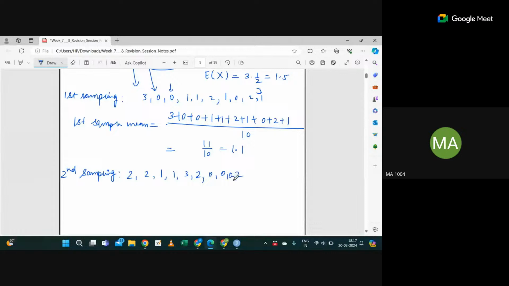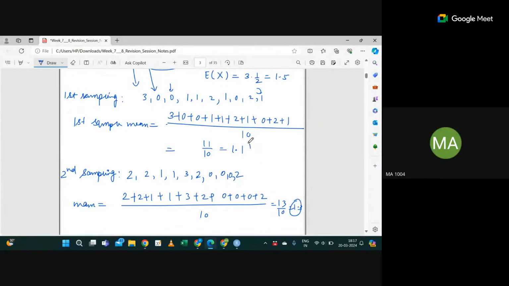Okay, let's make it one another 0. So what will be the sample mean here? It will be 2 plus 2 plus 1 plus 1 plus 3 plus, it's 13, right? So 13 by 10 is nothing but 1.3, right?